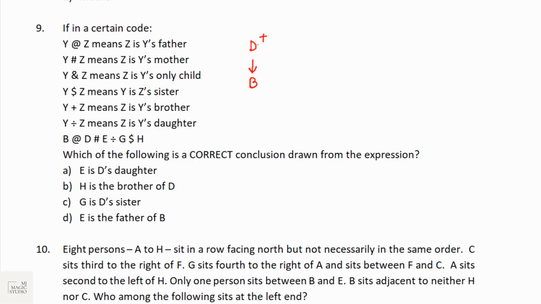E is D's mother. Divided by, G is E's daughter. E's daughter is G. Dollar sign, G is H's sister. G is sister of H. So E's children, these are the 3 children.